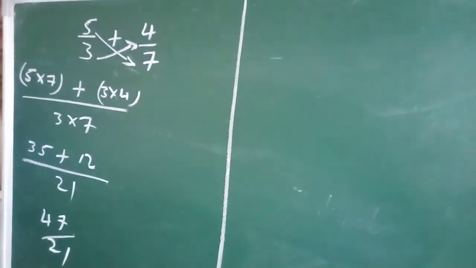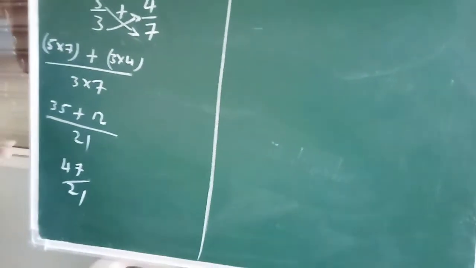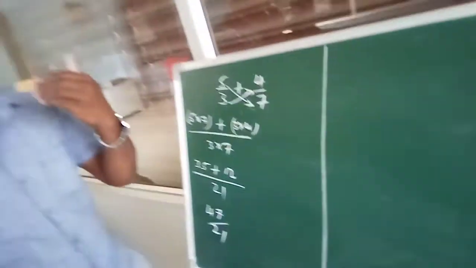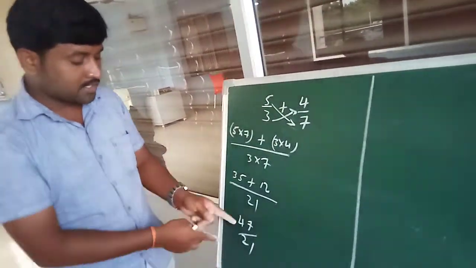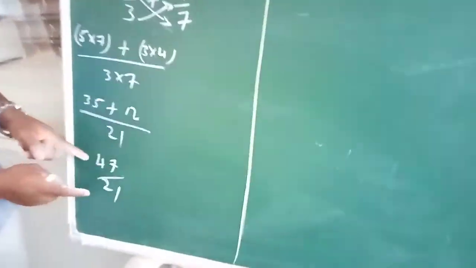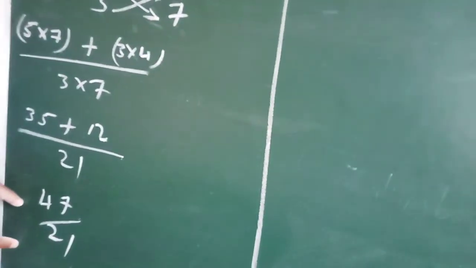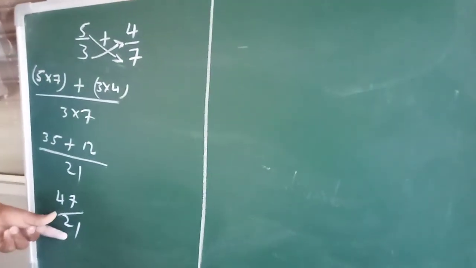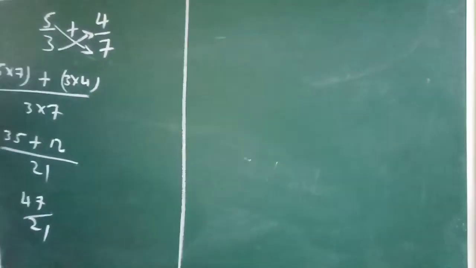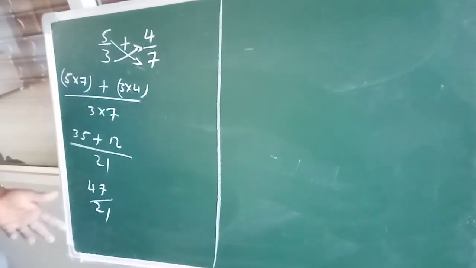47 by 21. Now you observe, children, you take any two rational numbers and you just add, the result is always a rational number. So like that we can apply.